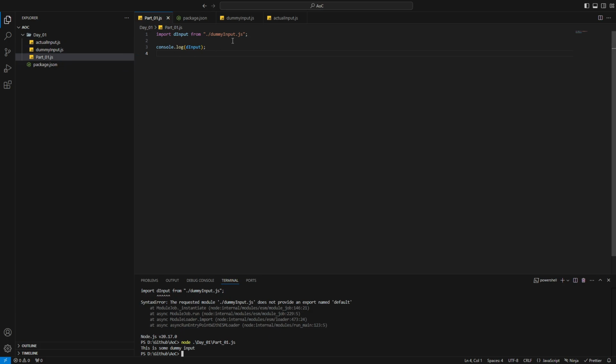Okay, this works, and we'll do the same thing for the actual input, which I'll just call input, and this will be the actual input. Let's make this input.